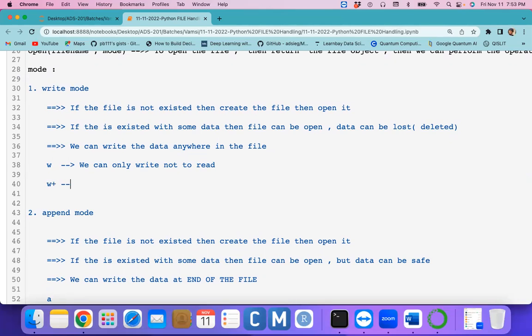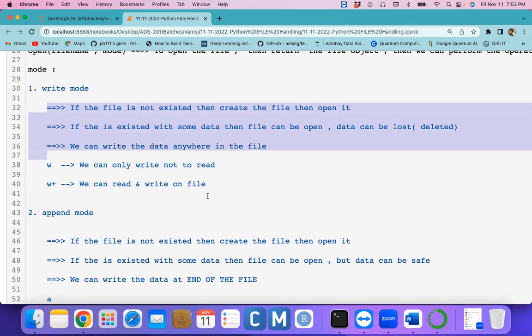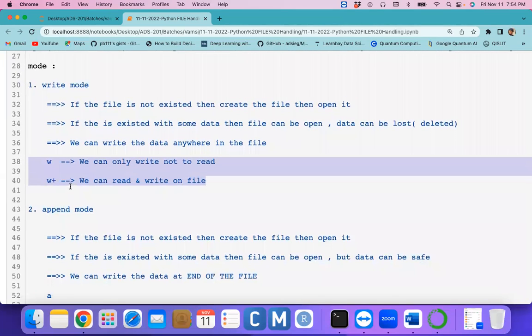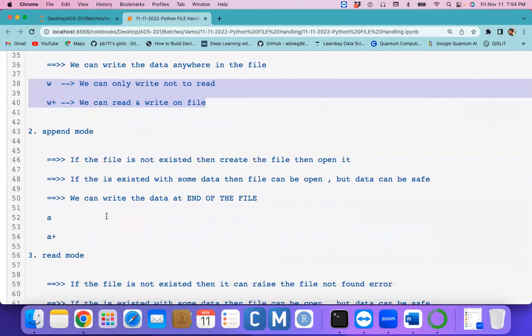But if you open the file in write mode and want to do read operations as well, we can read and write on the file. This is the small difference between W and W plus. W and W plus are both write mode only. These three options are common, but the difference between W and W plus is that W is only for write, and W plus is both read and write.